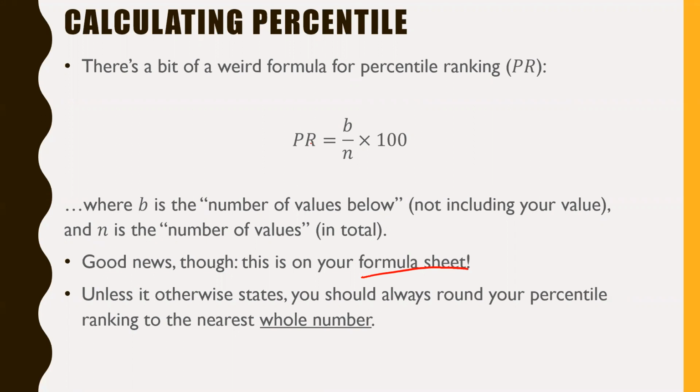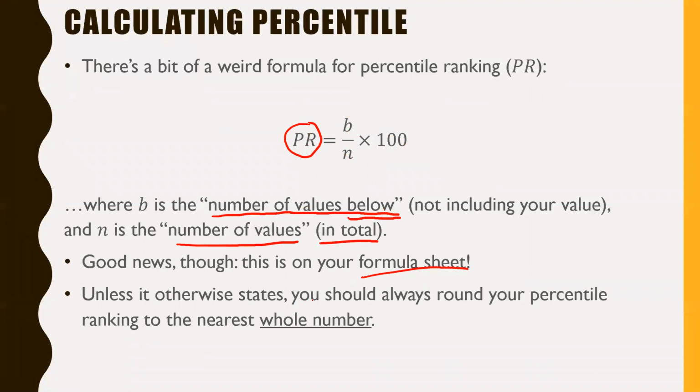But anyway, it's PR equals B divided by N times 100. Well, that doesn't mean anything unless you know what those letters mean. PR is your percentile ranking, okay? So your percentile ranking equals B, which is the number of values below, hence why it was called B, divided by N, which is the number of values in total. So the number of values that are below you divided by the total number of values, that includes yourself, and then times by 100, and that gives you percentile ranking.